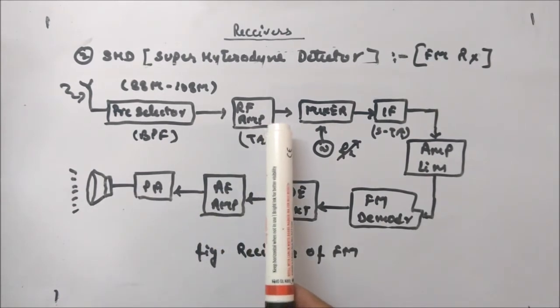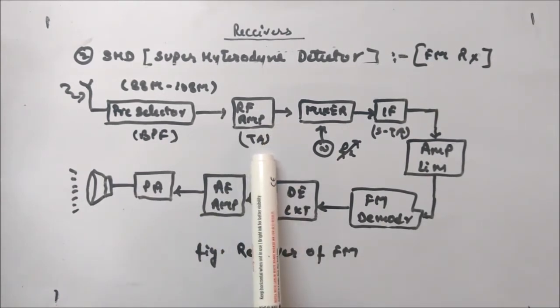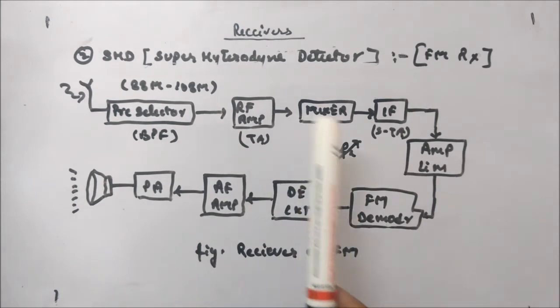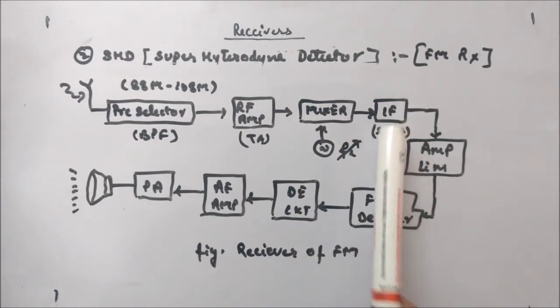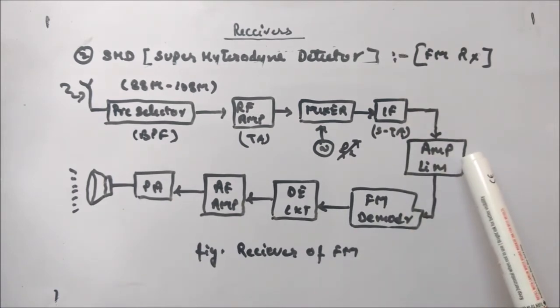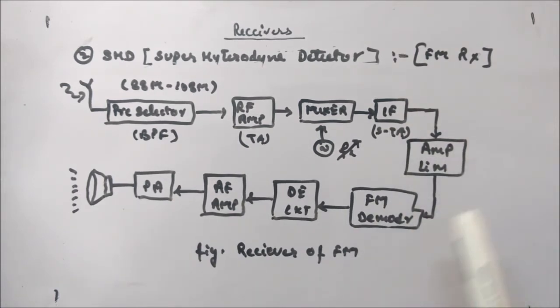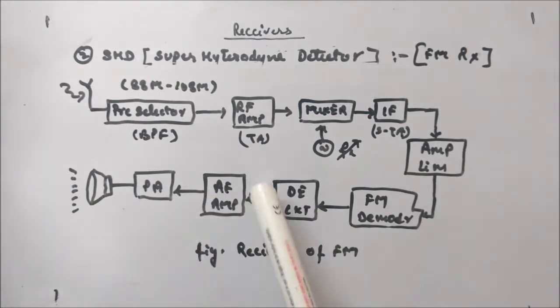Then it goes to the RF amplifier, which is a tuned amplifier, then the mixer, local oscillator, and a standard tuned amplifier, that is the IF amplifier. Then there is something called the amplitude limiter, which we will see next. Then there is the FM demodulator, de-emphasis circuit, audio frequency amplifier, power amplifier, and loudspeaker.